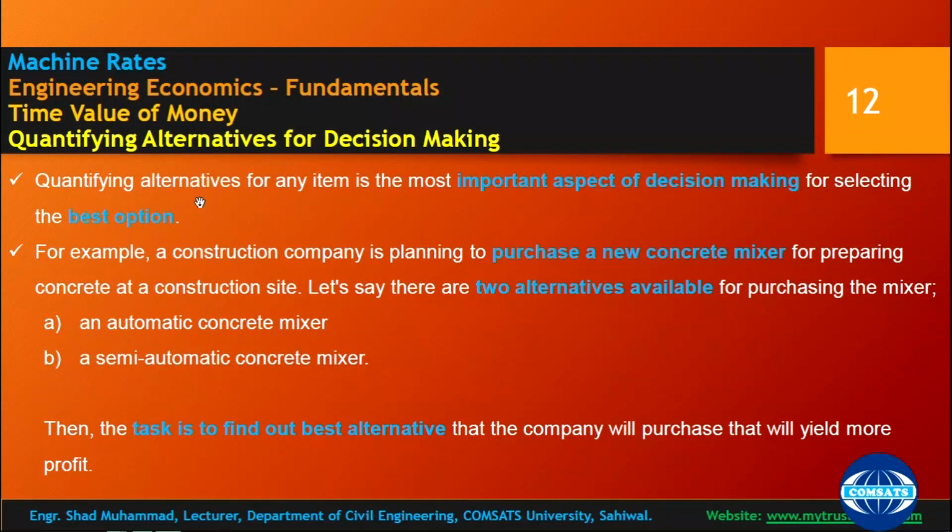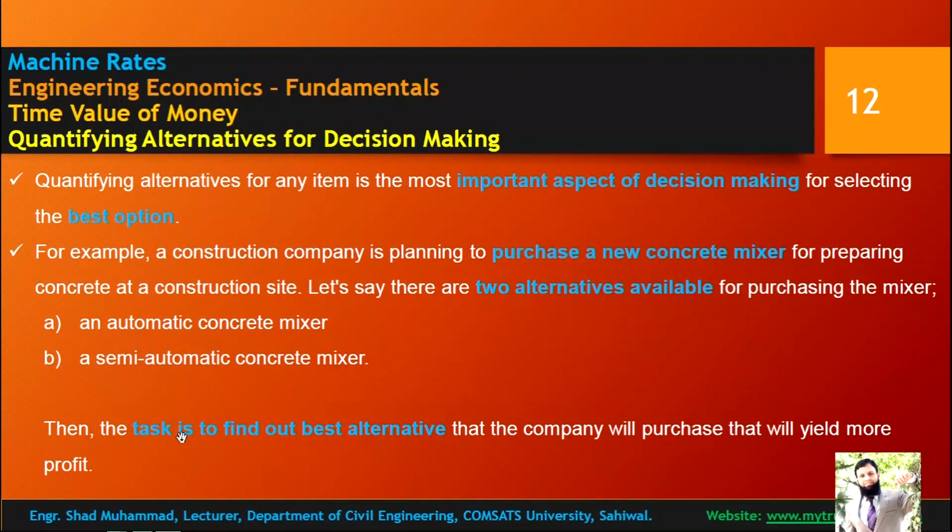Okay, time value of money, and we need to quantify alternatives for decision making. Quantifying alternatives for an item is the most important aspect of decision making for selecting the best option. For example, a construction company is planning to purchase a new concrete mixer for preparing concrete at the construction site. Let's say there are two alternatives available: an automatic concrete mixer and a semi-automatic concrete mixer. This means the owner of the company has two options. Then the task is to find the best alternative that the company will purchase that will yield more profit.